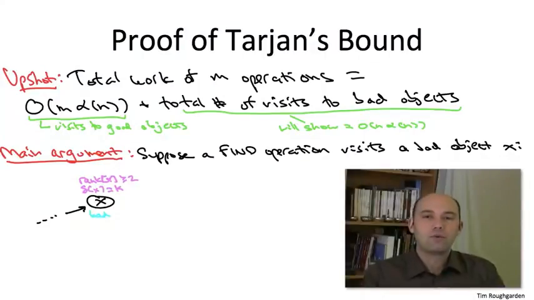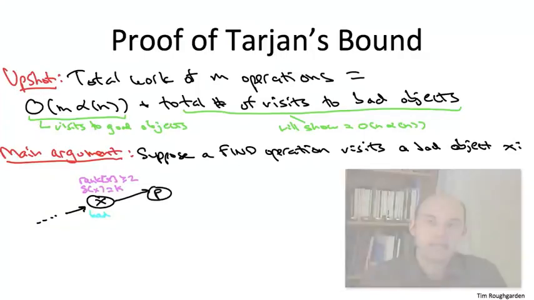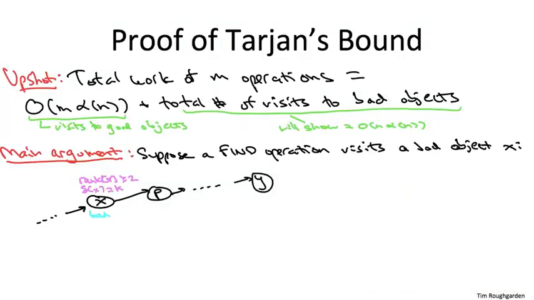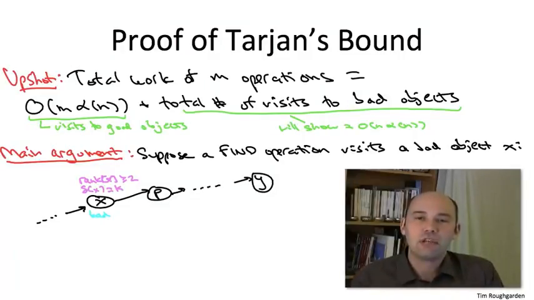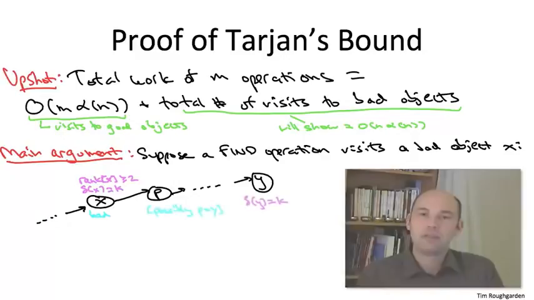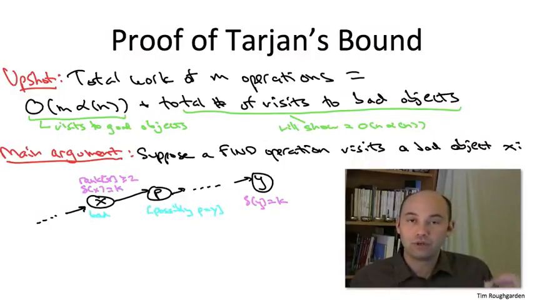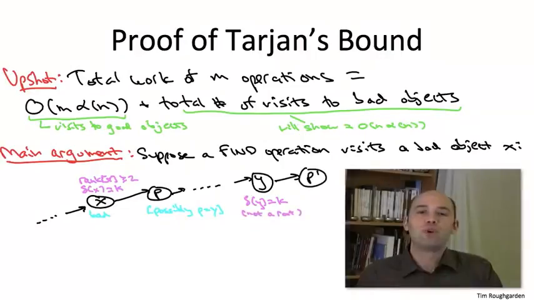So because X is not a root, it has some parent. Call that parent P. And not only does X have ancestors, but because it meets the fourth criterion, we actually know it has an ancestor Y who has the same delta value as X. That is, it has an ancestor Y with delta of Y equal to K. It is possible that P and Y are the same object, or they could be different. It's not going to matter in the analysis. So recalling that the statistic delta is only defined for non-roots, we can conclude that Y is also not the root. It must then have some parent, call it P prime. P prime might be a root, or it might not.